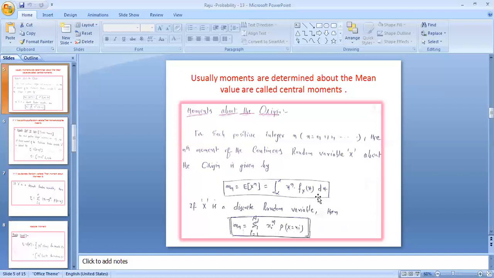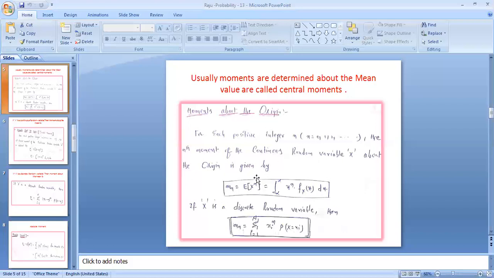This is the nth moment, you can observe here. M of n equal to E of x power n, which is the integral from minus infinity to plus infinity if it is a continuous random variable. If it is a continuous random variable, we can define E of x power n, the nth moment, as x power n into f x of x, the density function multiplied with x power n, dx. This is for a continuous random variable.